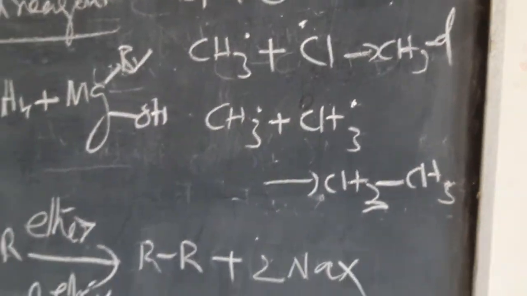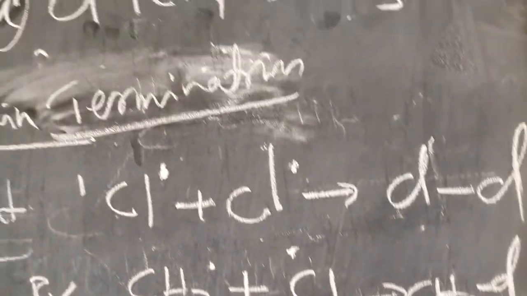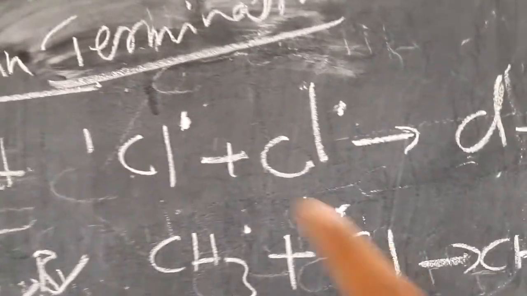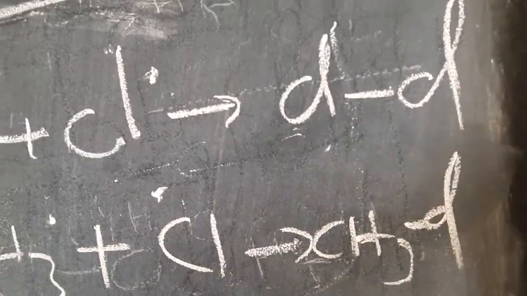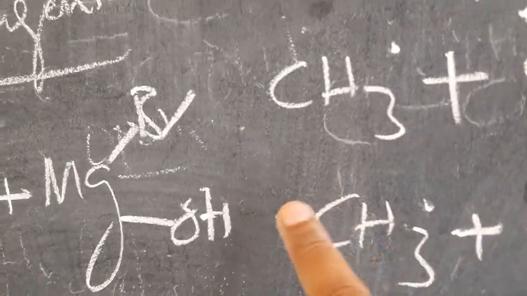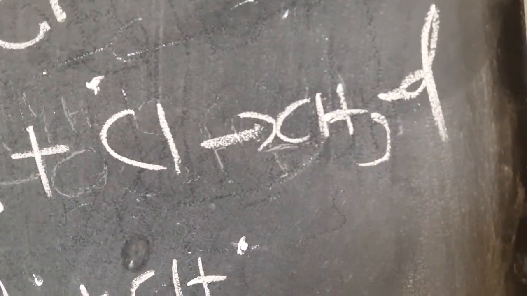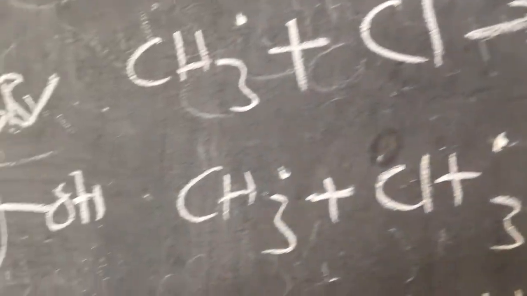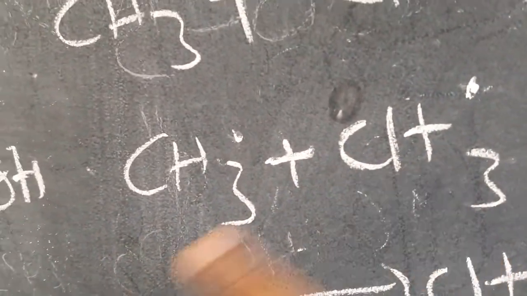At the third step, chain termination is given. At chain termination, various reactions happen, not just 1 or 2; many steps will be there. Cl and Cl, both free radicals, rejoin, forming Cl2 again. CH3 dot and Cl dot form CH3Cl. And another CH3 free radical can join with a CH3 free radical, forming ethane also.